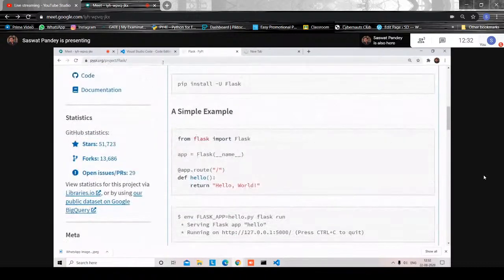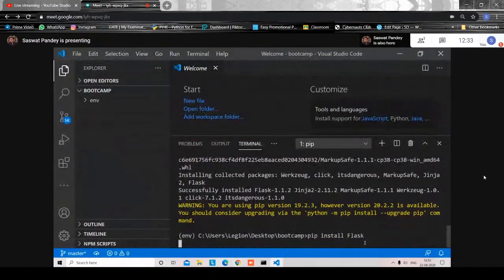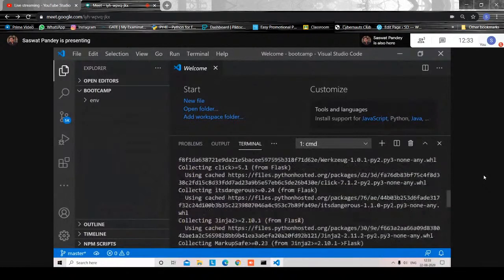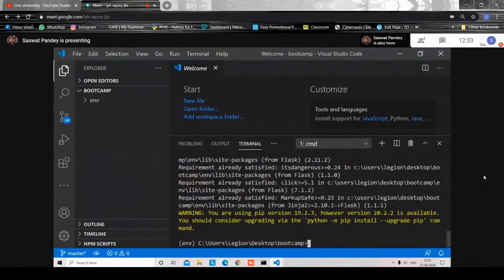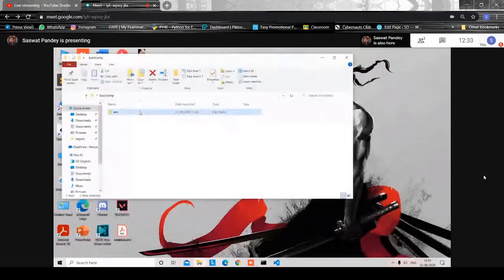One more thing about Python is that when you search about something, you get a sample example. You can really easily learn from the sample example directly. So moving forward, now let's install Flask in the virtual environment. So this is how Flask comes. The Flask is here. Now if we go to the Bootcamp folder on the desktop, we see the virtual environment and all the stuff here.